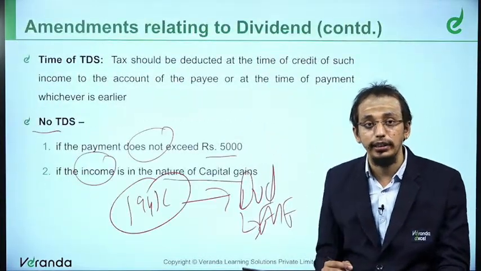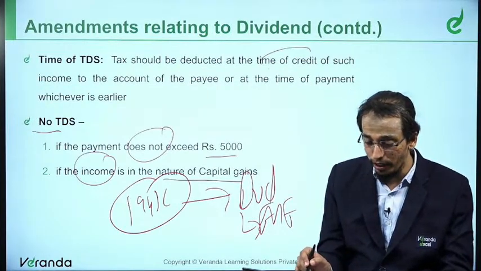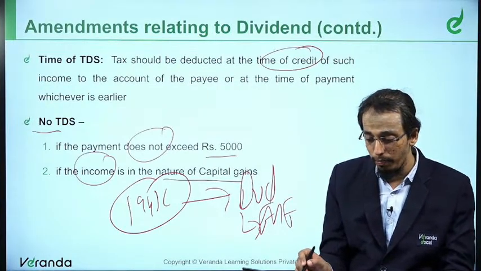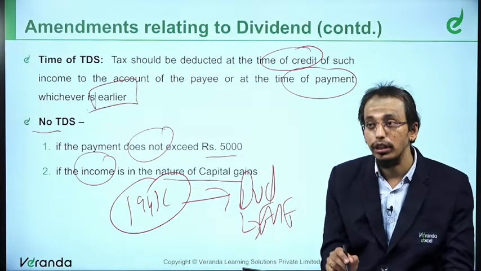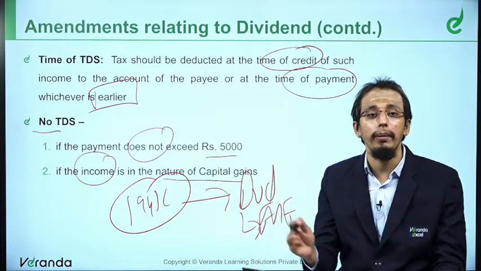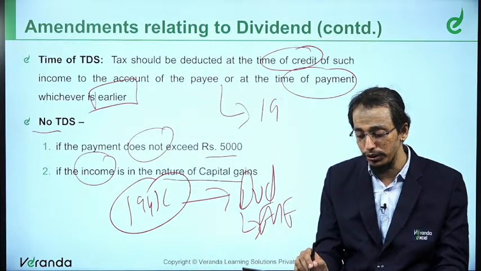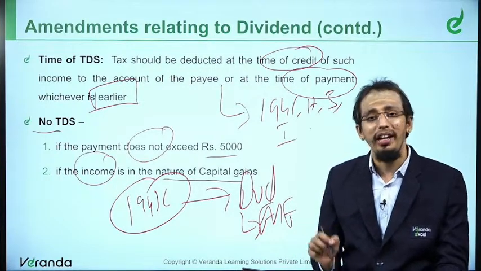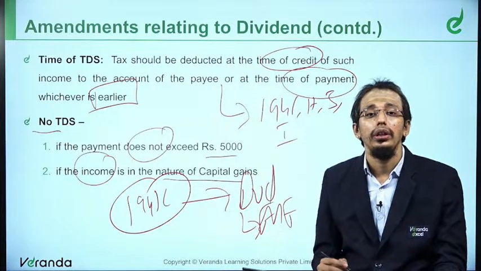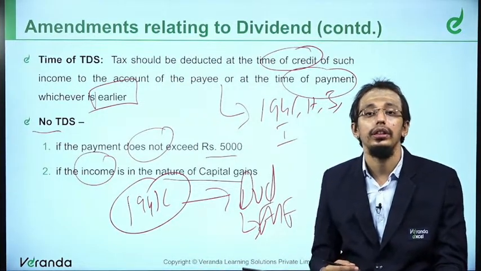The time at which tax has to be deducted is at the time of credit or payment, whichever is earlier. This is the usual thing that we see, like most of the sections, such as 194C, 194H, 194J, to name a few. In the same manner here also, tax has to be deducted at the time of payment or credit, whichever is earlier.